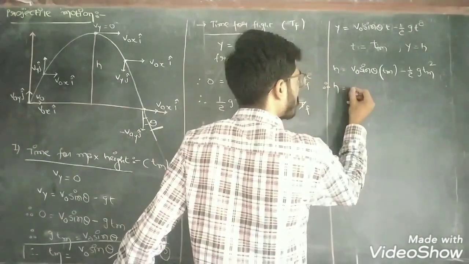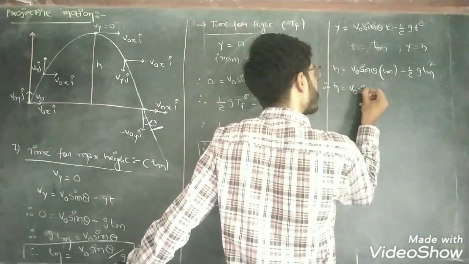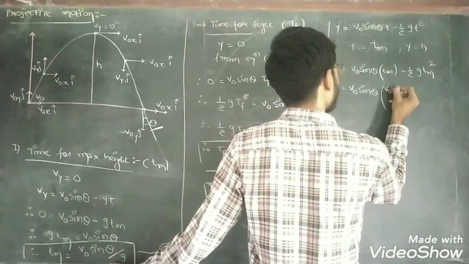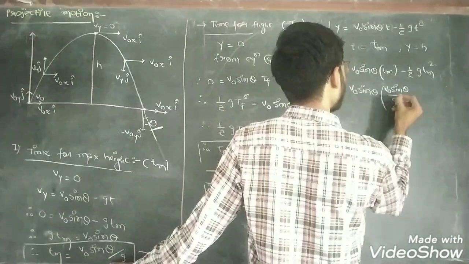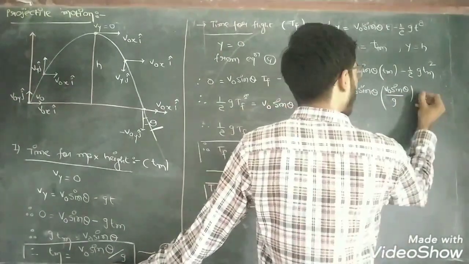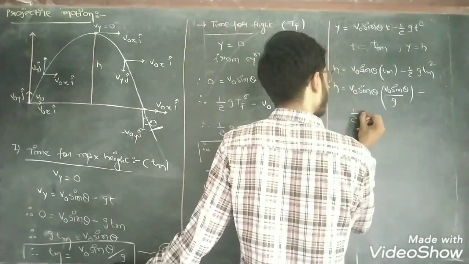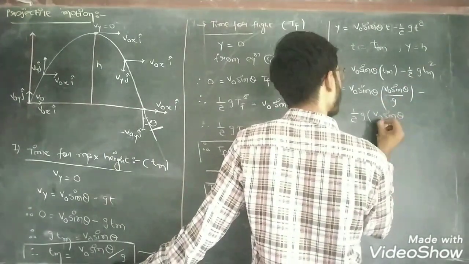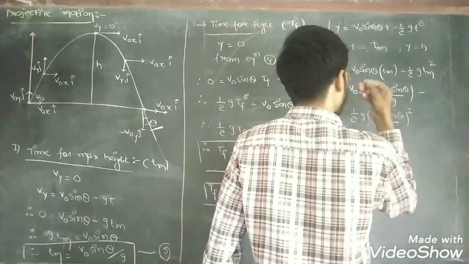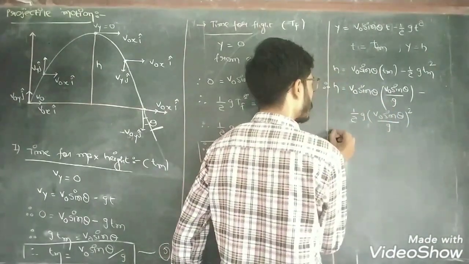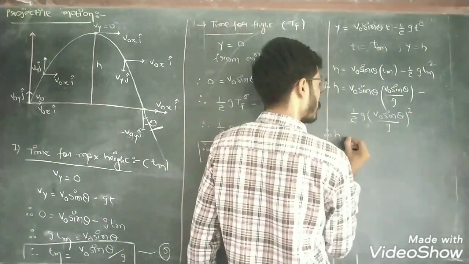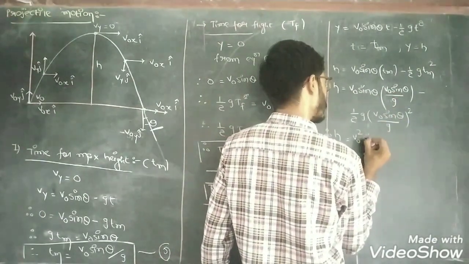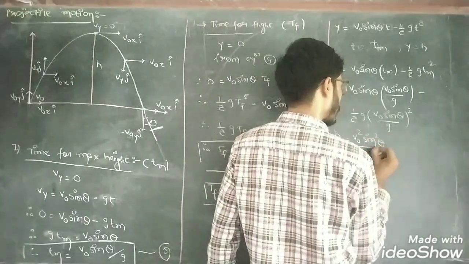So h equals v0 sin theta times v0 sin theta divided by g, minus half g times v0 sin theta divided by g, whole bracket squared. Now we have to solve this equation to get the maximum height. The first term gives v0 into v0, that is v0 square, sin theta into sin theta, that is sin theta square, divided by g.